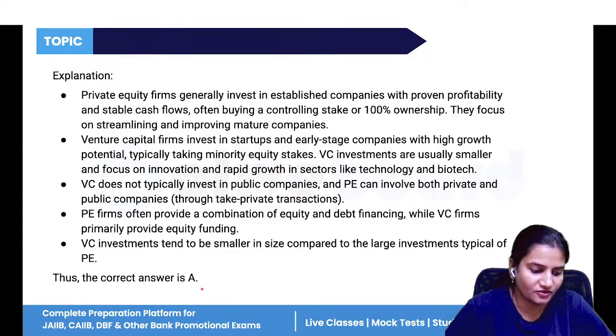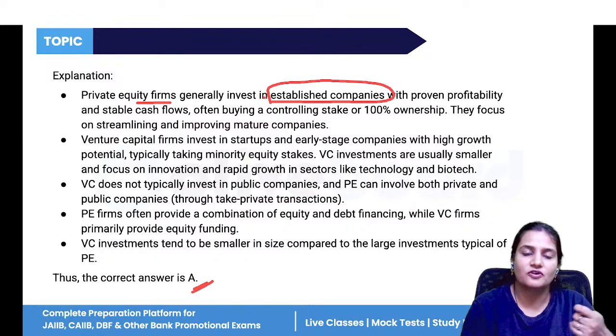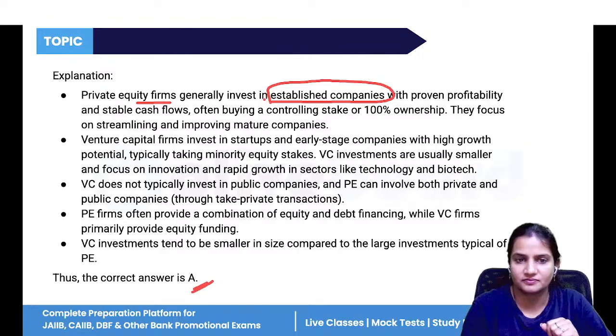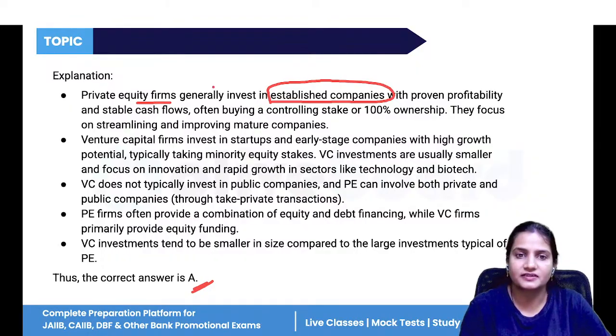So correct answer is option number A. Private equity firms generally invest in established companies, the companies from where they can expect more returns. So they will take more ownership of that company also if they are investing in such companies, because they will provide more loan, more funds to the companies.